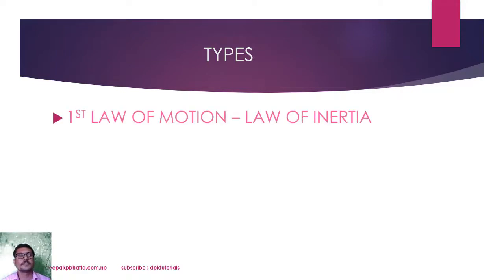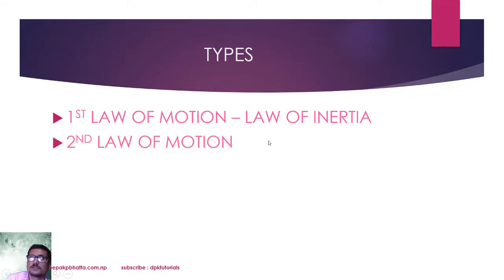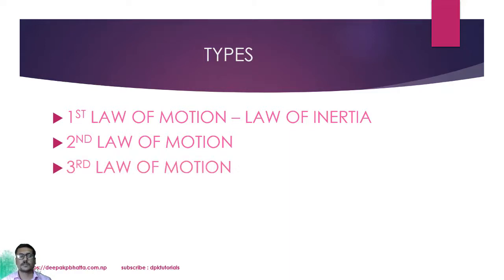Types. How many types of Newton's laws of motion? Can you guess? Yes, there are three. The first law of motion is also known as the law of inertia, because it explains the law of inertia. And then the second law of motion and third law of motion.